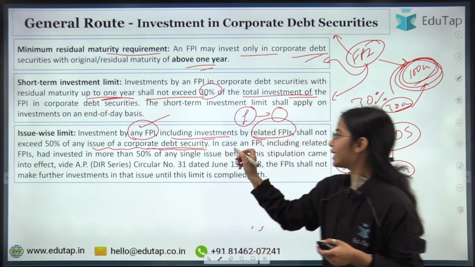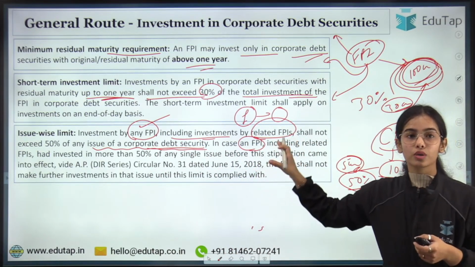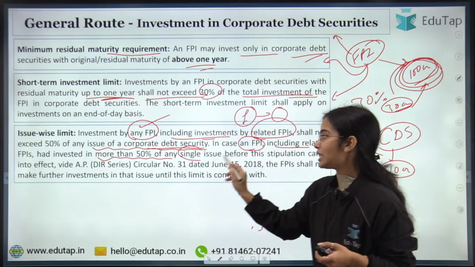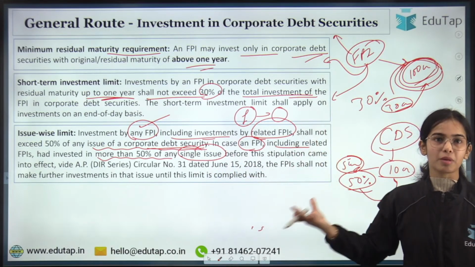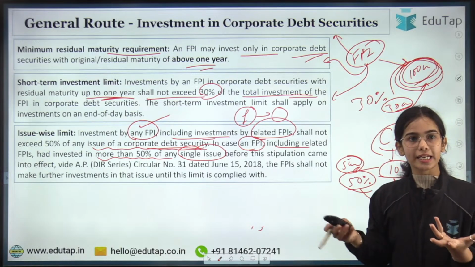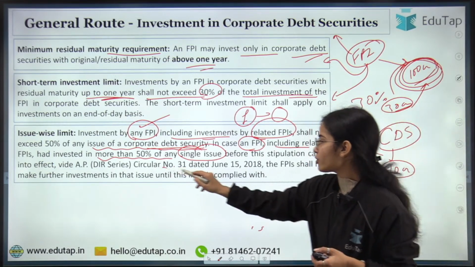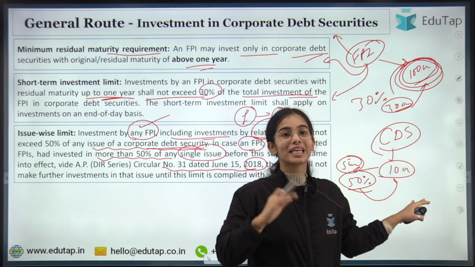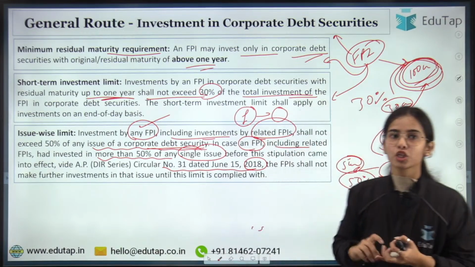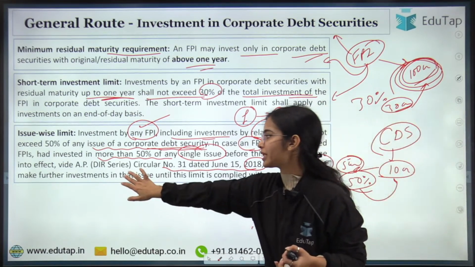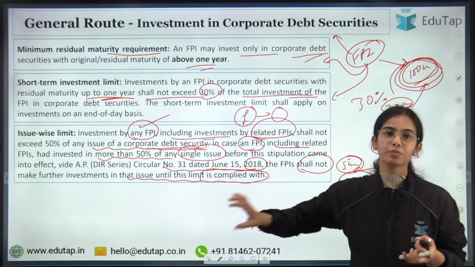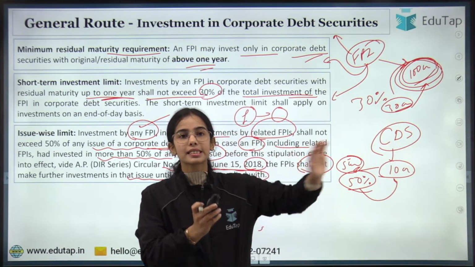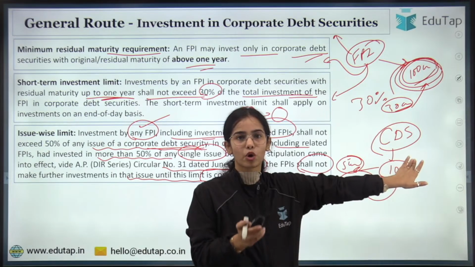In case a single FPI, including its related FPIs, had invested in more than 50% of any single issue before this master direction came forward, before the circular was released in 2018, they cannot increase their investment now. The FPIs shall not make further investment in that issue until the 50% limit is met. So simply, a single FPI and its related entities in a single issue of the corporate debt securities cannot invest more than 50%.